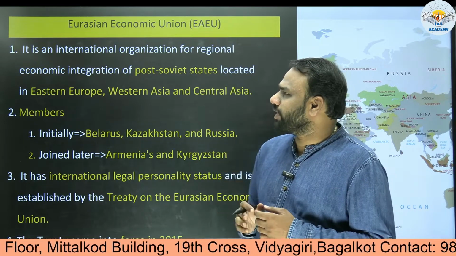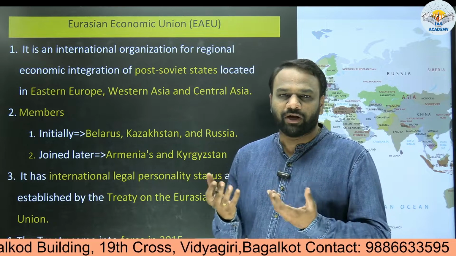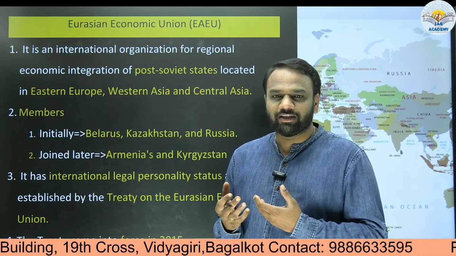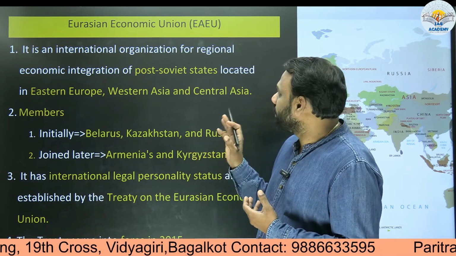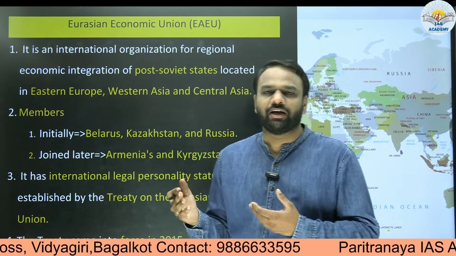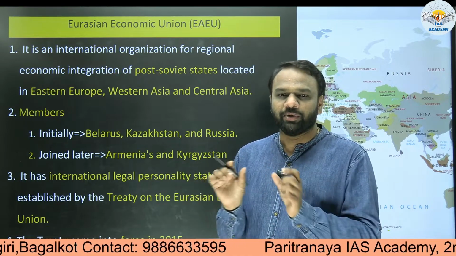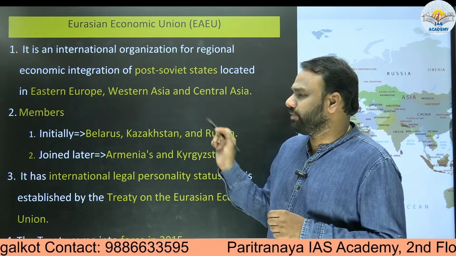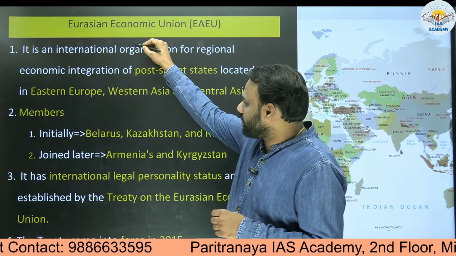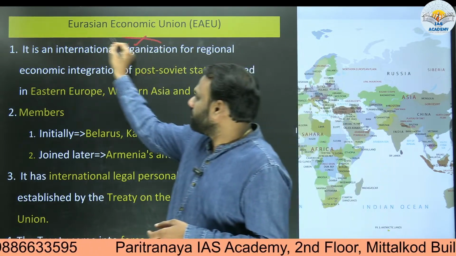Here we come across a term called Eurasian. As it's a union, it consists of a few countries. A few of the countries which are members of Eurasian Economic Union are present in Europe, and a few of the countries are present in what? Asia. That's why Europe plus Asia, Eurasia. So Eurasian Economic Union is an international organization, indicating that there are multiple countries involved.